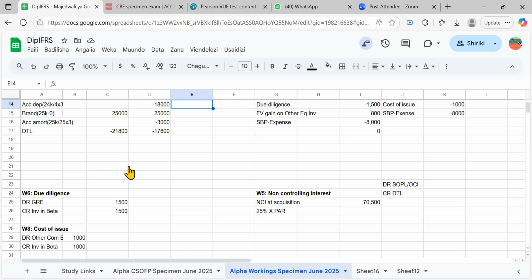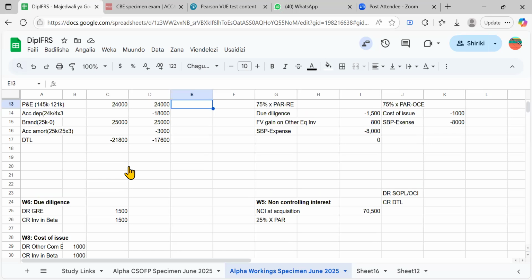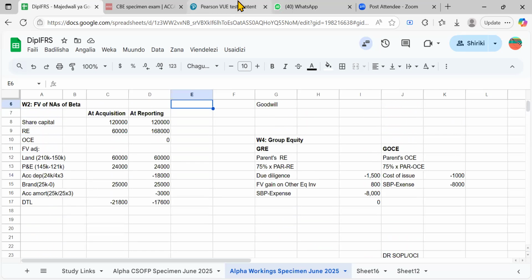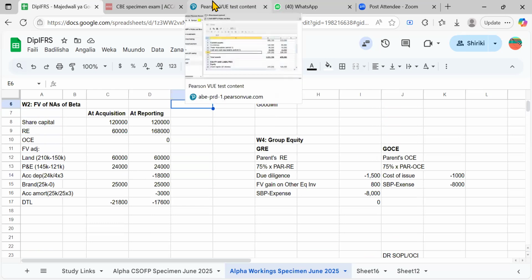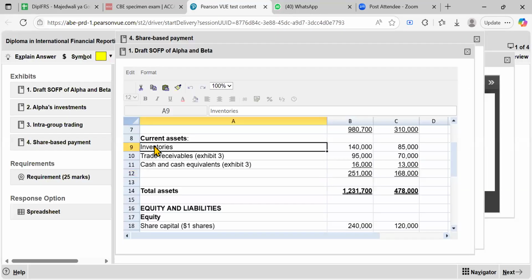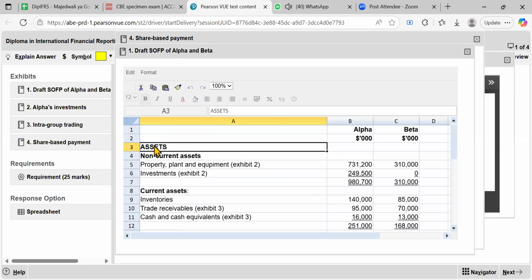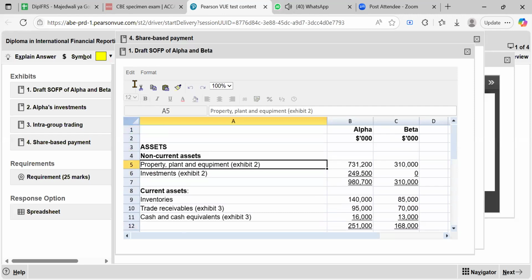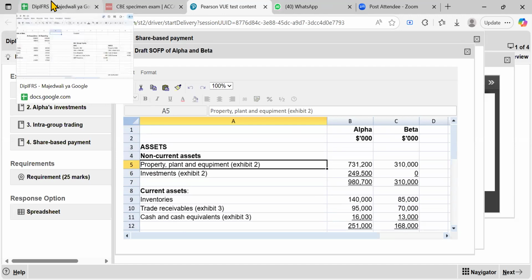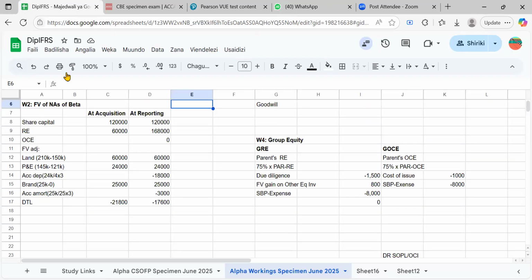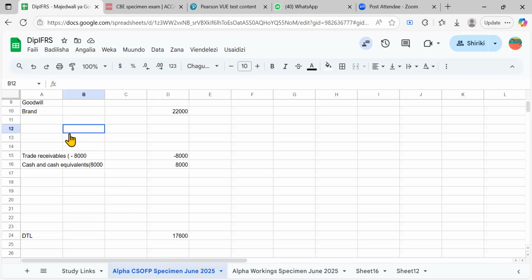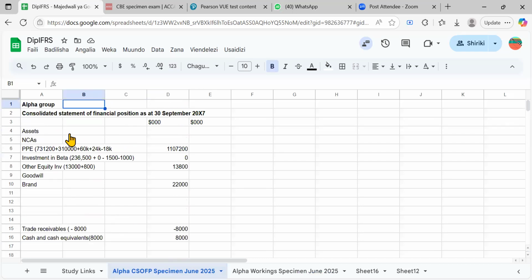Yes. Since we do not have anything else left, let's just proceed with our figures. Whatever we need to compute, we'll compute. Okay, let's start at the top. At the top, we have the property, plant, and equipment: 731,300. I think we are done with this on that day. Yes, we added them together, right?